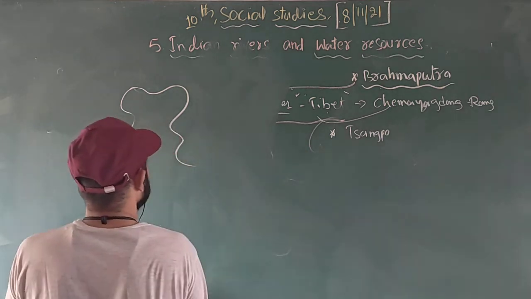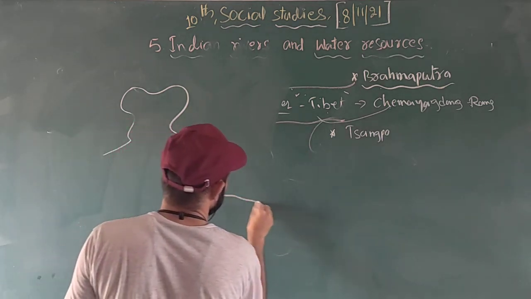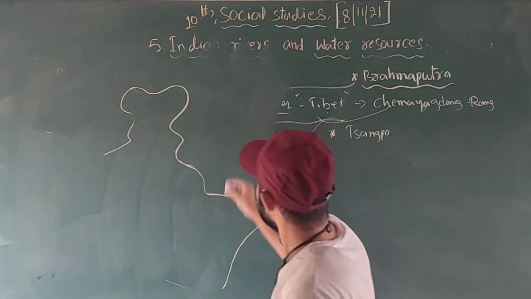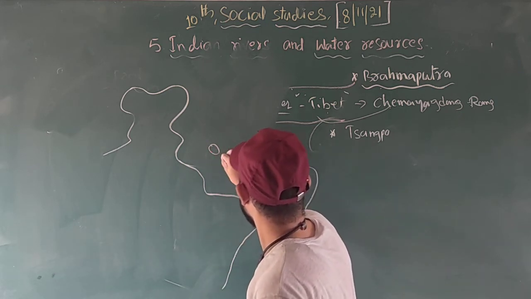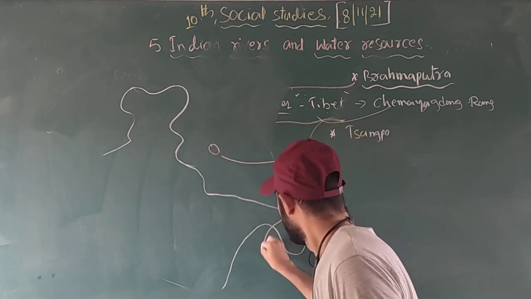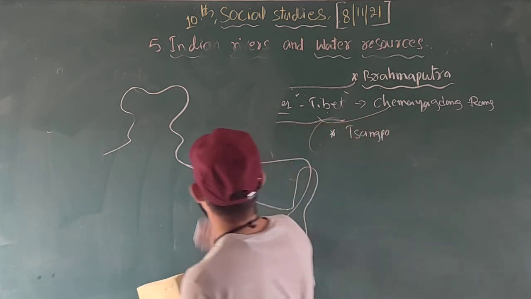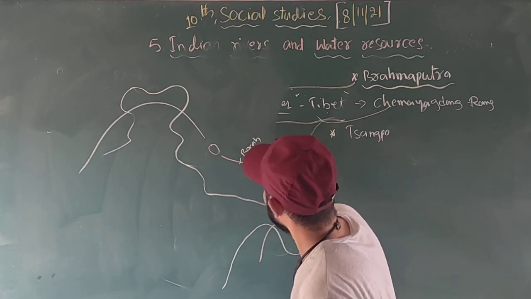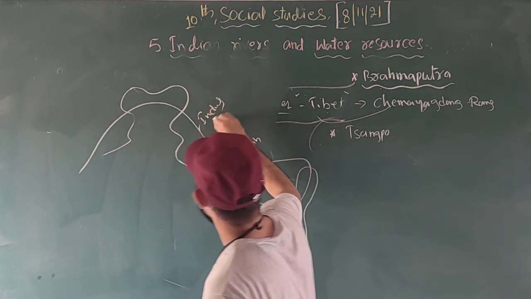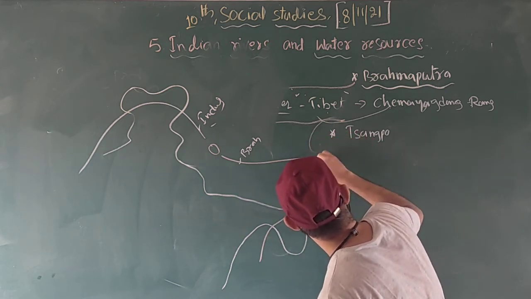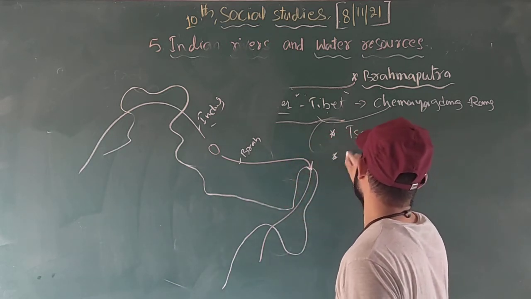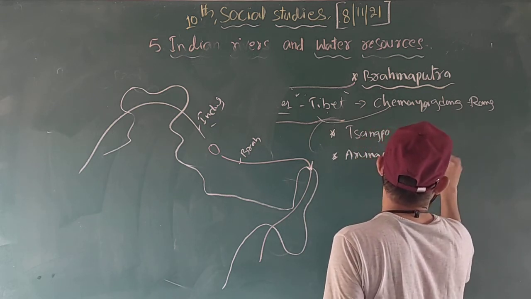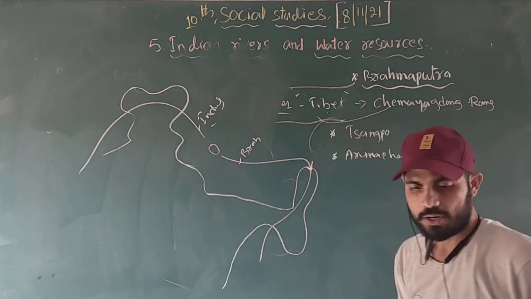Here is Lake Manasarovar, and here the Brahmaputra enters Arunachal Pradesh.